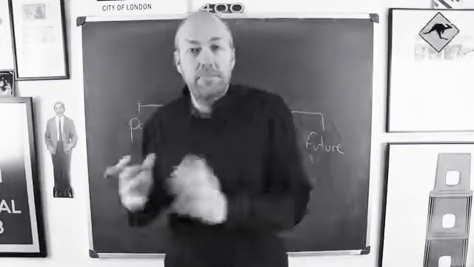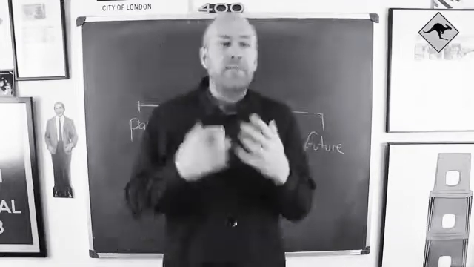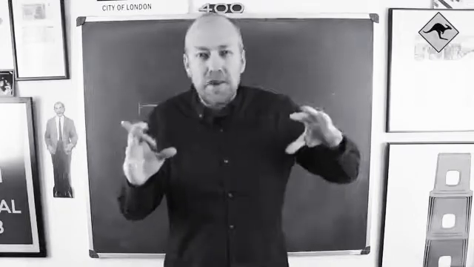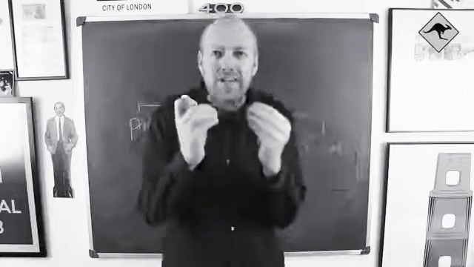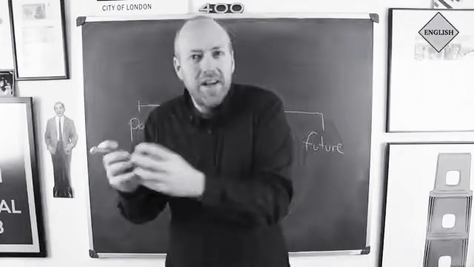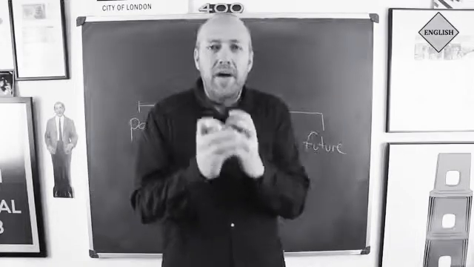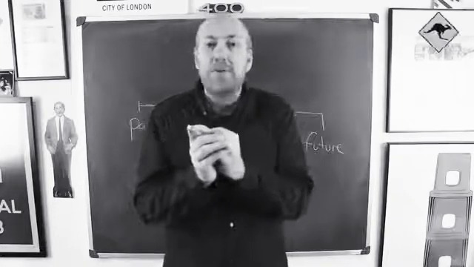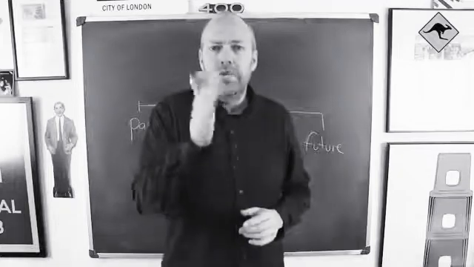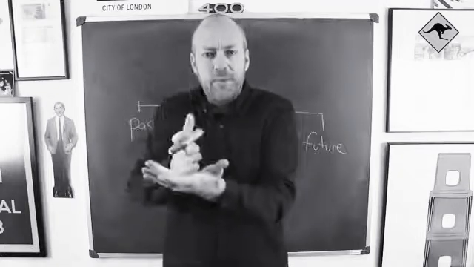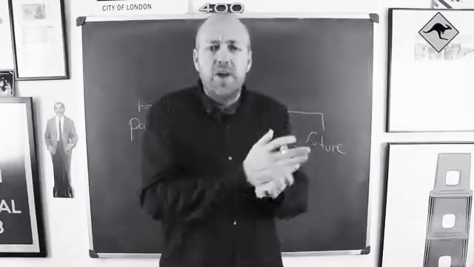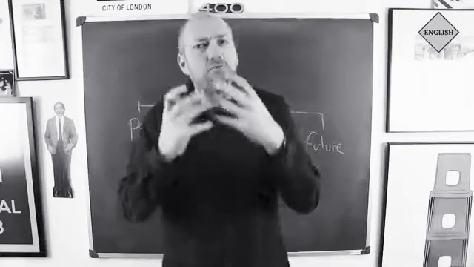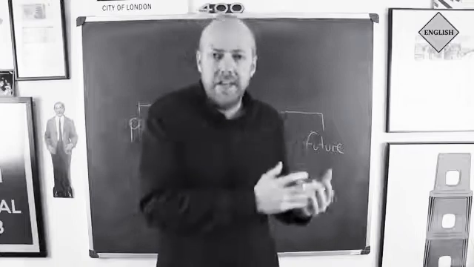Now the past perfect. So the past perfect is strange because it only exists in relation to other past tenses. Okay? So it's impossible to say, use the past perfect at this moment, or use the past perfect when you are talking about this. No. It exists in relation to other past tenses.